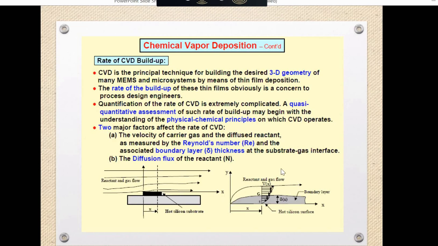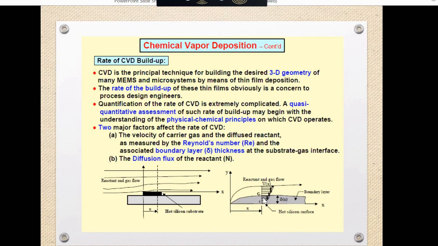You can say in the second picture that this is the interface. In the second picture, there is a point S and there is a point G. आप देख रहे हो उसको, point S और point G को. Point S is on the hot silicon surface, and point G is not on the surface. It is above the surface at a distance of delta x, and the delta x is the boundary layer.